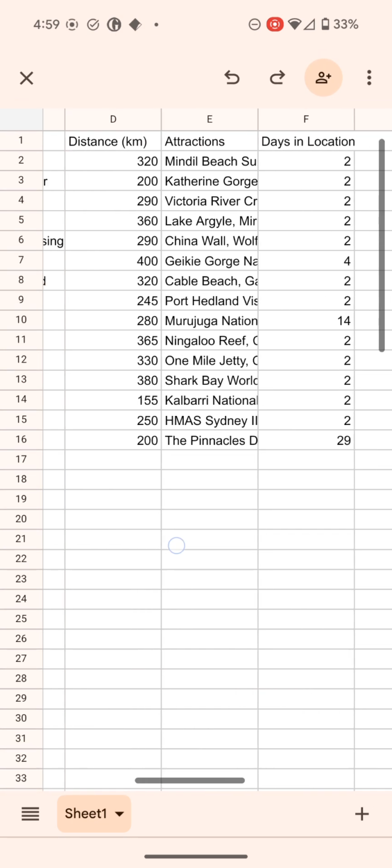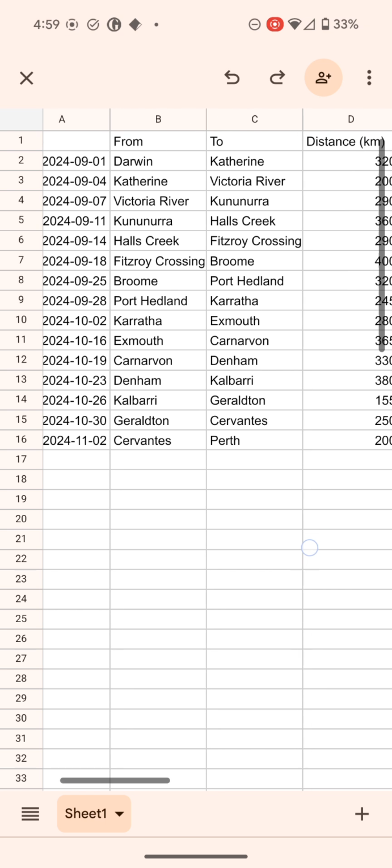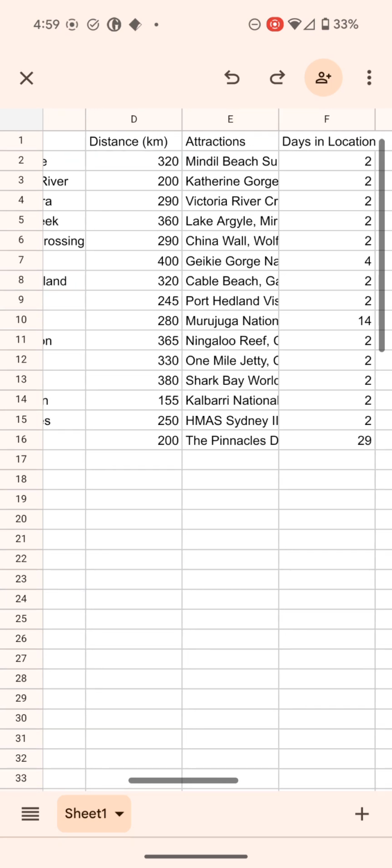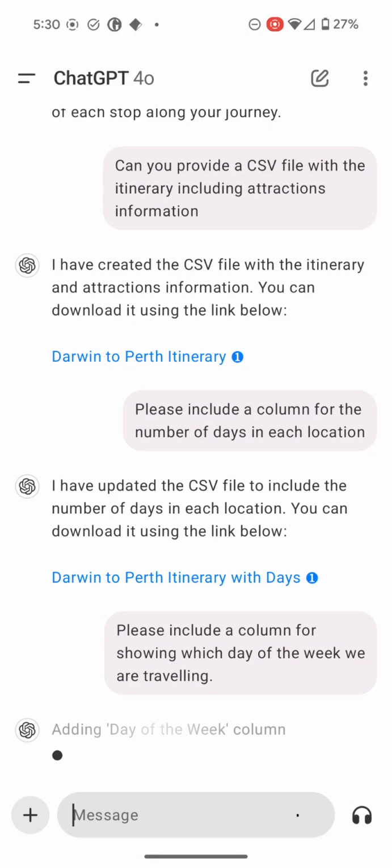Great. Or is it? I guess I was expecting 3s and 4s, not 2s, because we're driving on Wednesday and Saturday, or at least we're meant to be. So I think this might be a misunderstanding about how many full days we're spending in each location. So we might reword the question again and demonstrate that you can tell ChatGPT that it's wrong if it gets it wrong.